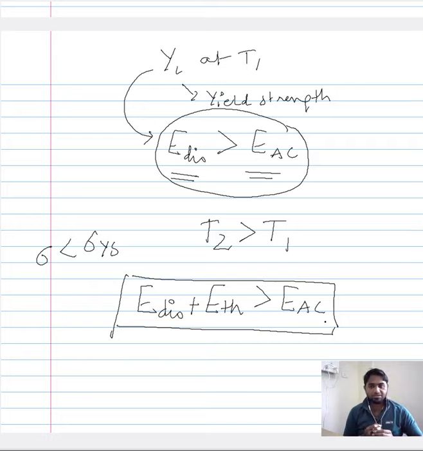So that means even though the applied stress is less than the yield stress, you are able to achieve plastic deformation. Let me repeat, just by increasing the temperature, by including the thermal energy to the dislocation energy, the combination of energies is able to overcome the activation energy required to nucleate and propagate a dislocation. So this means even though the applied stress is the same, just by increasing the temperature you have achieved plastic deformation.